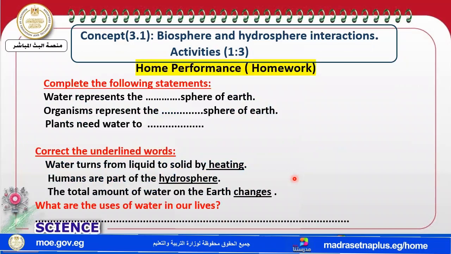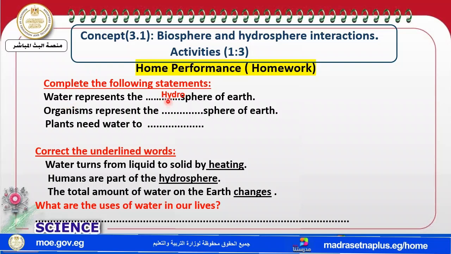Now let's solve the home performance. Complete the following statement. Water represents what type of sphere? We can read the word water, so it's the hydrosphere.